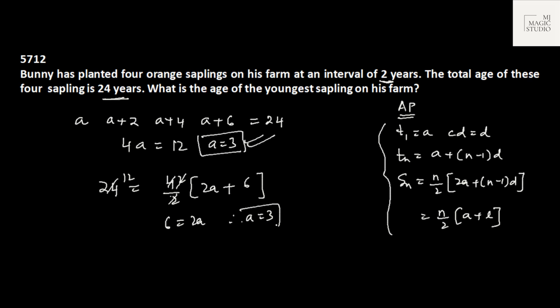So a is equal to 3 years again, and the age of the youngest is 3 years. You see, this was for 4 saplings, that's why it's very easy for us to calculate. If there are 10, 12, or 20 saplings instead of 4, say 40, and the total is given, then using the formula would be a wise choice to find these kinds of answers.